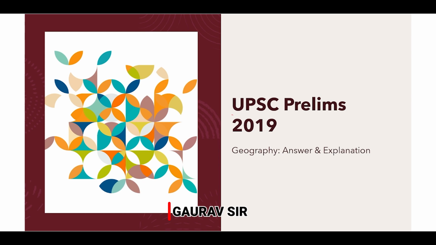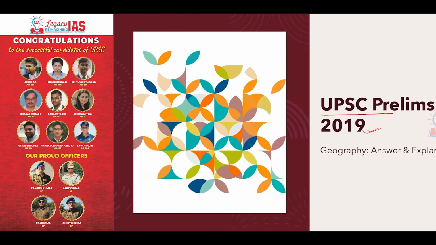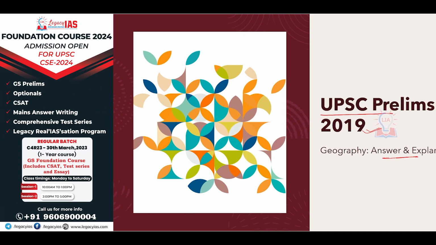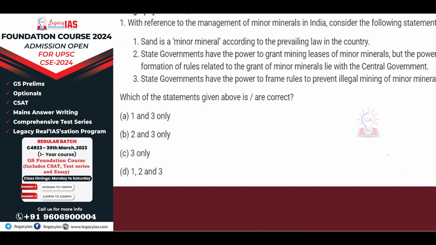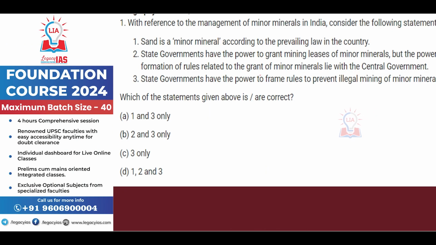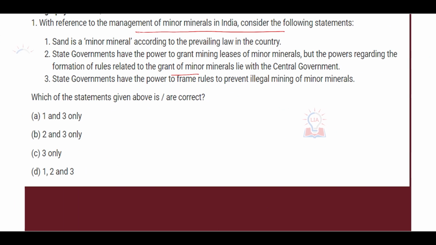In today's video, we are going to discuss the geography questions that were asked in the UPSC examination of year 2019. We are going to discuss in detail the answer and the explanation behind each question. So first of all, the first question asked with regard to the management of minor minerals in India, where three statements are given.